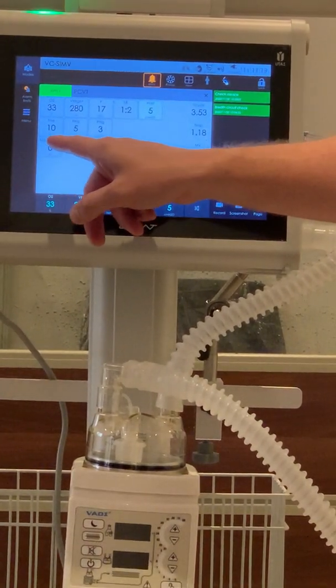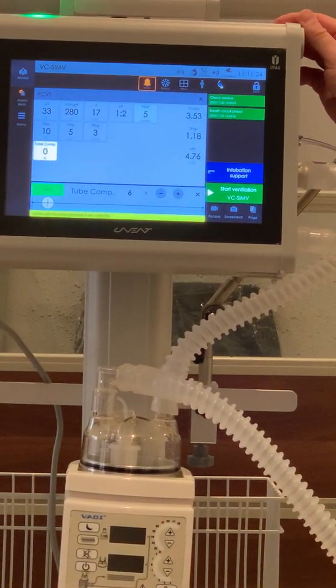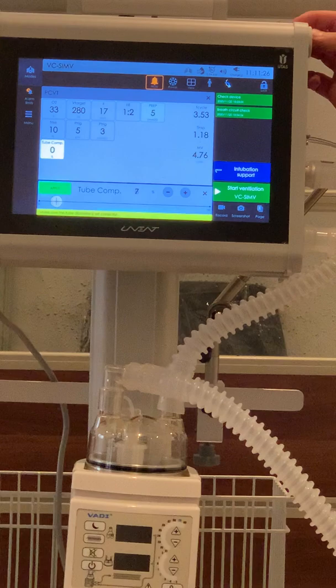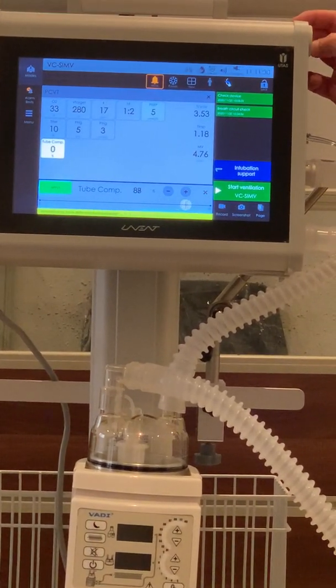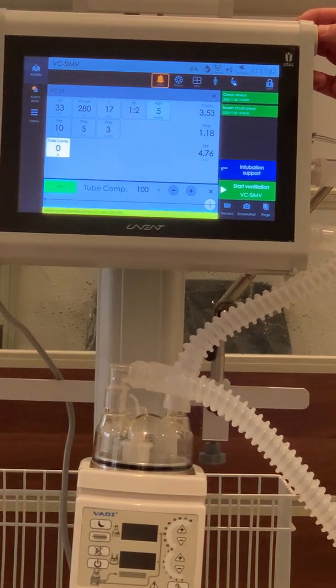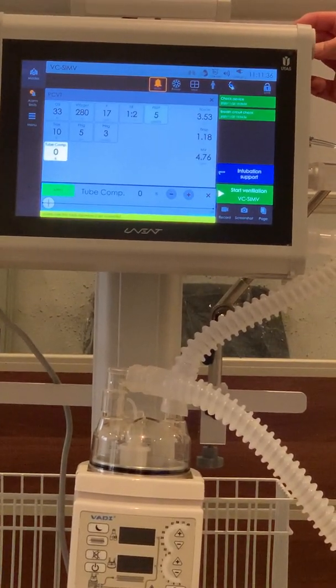And here we have tube compensation, that we can compensate tube resistance in percentage. By default, it's not compensated, but the doctor can apply a compensation. According to what? According to what would make me choose a certain value for compensation?